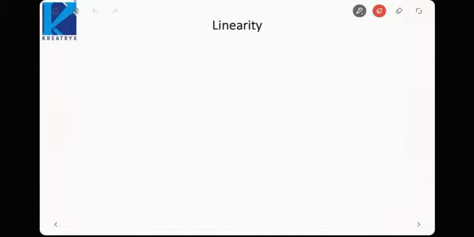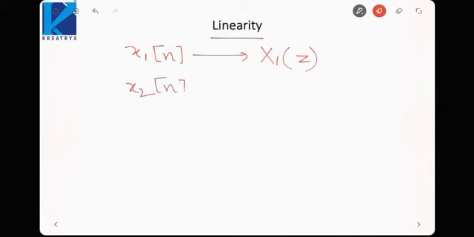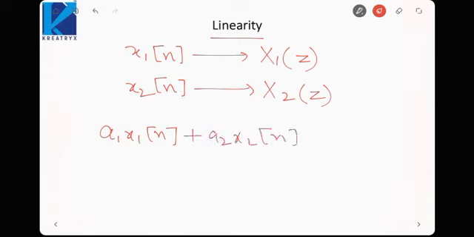The first property is linearity. As with the other transforms, linearity is also valid here. That is, if a signal x1[n] has a z transform X1(z), and another signal x2[n] has a z transform X2(z), then the signal a1 x1[n] plus a2 x2[n] will have a z transform of a1 X1(z) plus a2 X2(z). This will be the z transform for this composite signal. So this is the property of linearity.